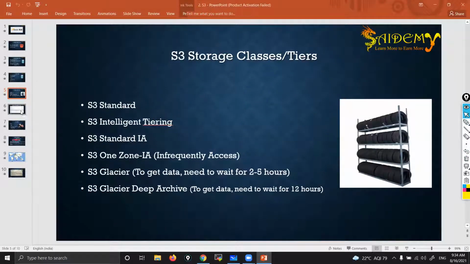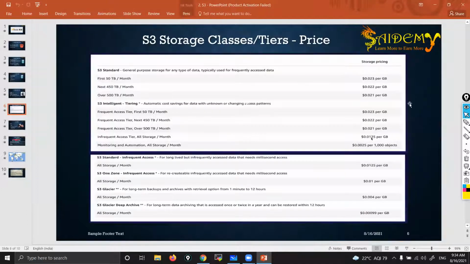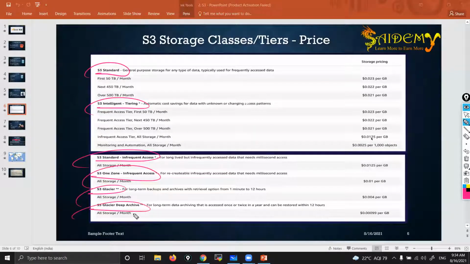So if you want to see the pricing and all, yes, you can just go through this one. But don't try to remember, guys. We don't even need to worry about these same companies. Don't even try to remember, because they change these prices every November. Here: S3 Standard, Intelligent Tiering, Standard IA, One Zone IA, Glacier Deep Archive.